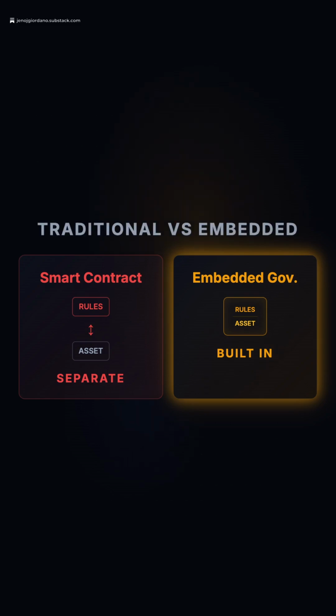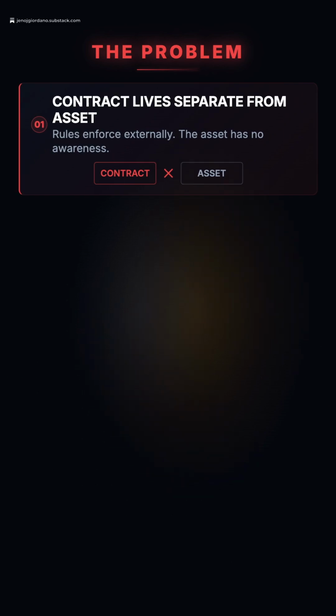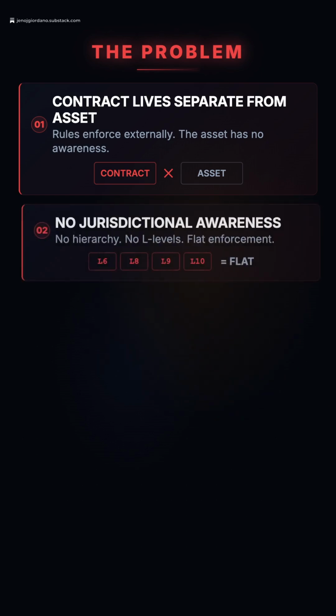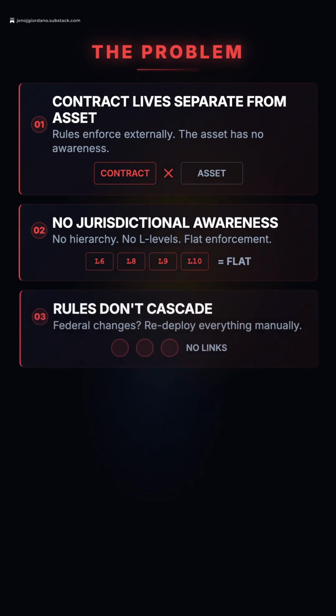Right now, smart contracts have a fundamental flaw. The contract lives on the blockchain, separate from the asset it governs. When that asset transfers, the contract stays behind. If the contract gets deleted or changed, the asset loses its rules entirely. There's no jurisdictional awareness. A smart contract doesn't know if it's enforcing rules in Utah or Germany. And there's no hierarchy. Federal law can't cascade down to state rules, and state rules can't cascade to city rules. Everything is flat.